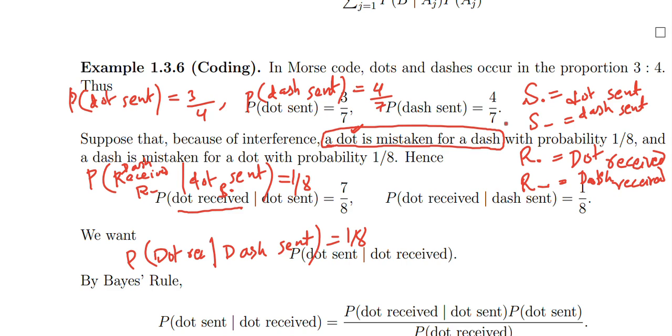We need to find probability of dot received. We know only probability of dot sent, which is 4 over 7, and probability of dot received given dot sent is 7 over 8. And now you want to find only probability of dot received.